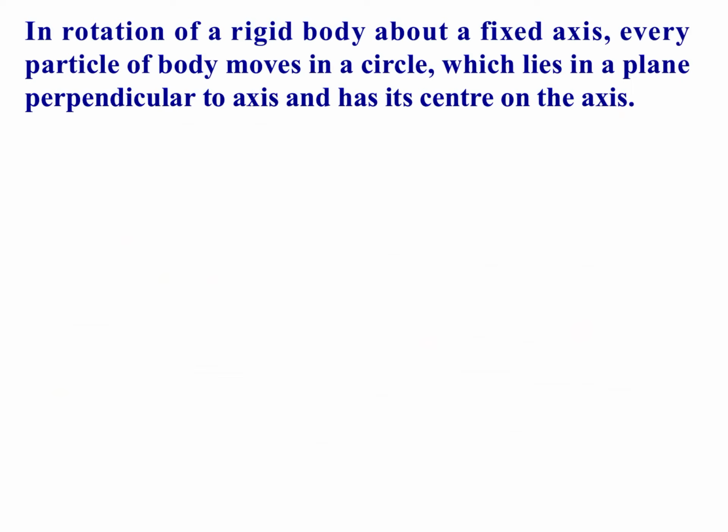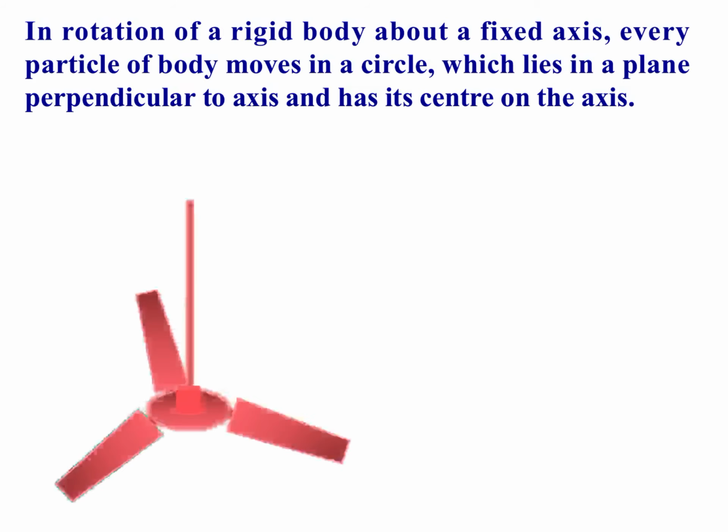In rotation of a rigid body about a fixed axis, every particle of body moves in a circle which lies in a plane perpendicular to axis and has its center on the axis. ठीक है, उन सभी सर्कल्स का सेंटर जो है वो एक लाइन के ऊपर होता है, वो लाइन जो है परपेंडिकुलर टू द प्लेन होगी. Okay, and all circles will be parallel to each other, and that line is called axis of rotation. Such a motion is called rotational motion.